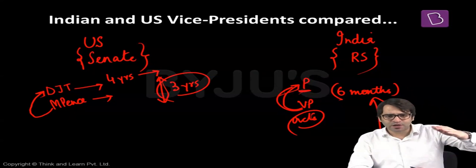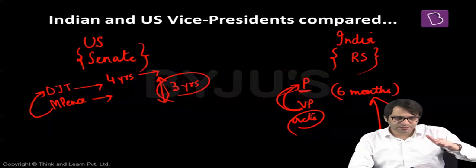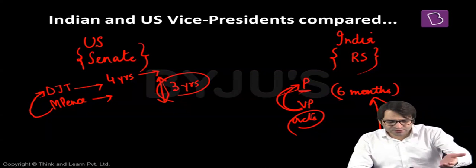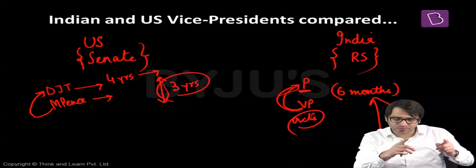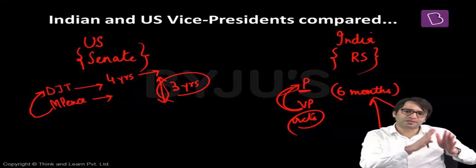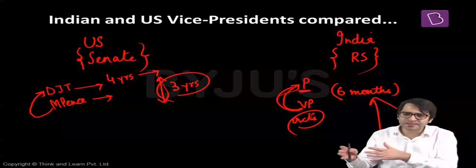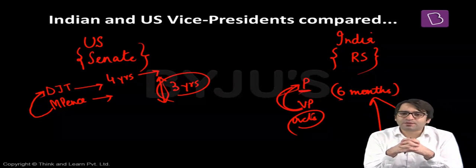How to make it even simpler? Donald Trump, President for 4 years. After 1 year, he decides to resign. The Vice President will act as the President of the United States. How long? The remainder of the term. Total term is 4 years, minus 1 year, that is 3 years. That means for 3 years, Mike Pence will continue and act as the President of the United States of America. But in India, it is different. The Vice President of India will act as the President of India for a maximum duration of 6 months, till the successor is elected after the elections are conducted by the Election Commission of India.